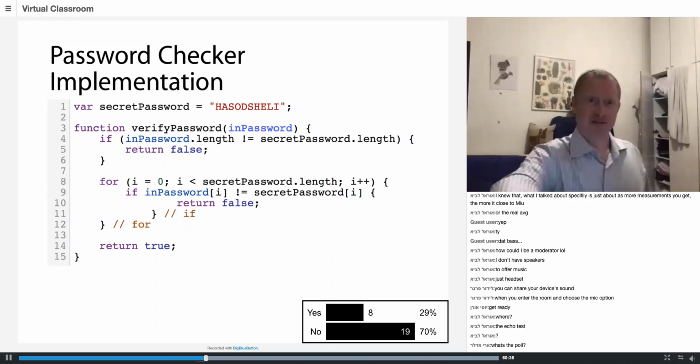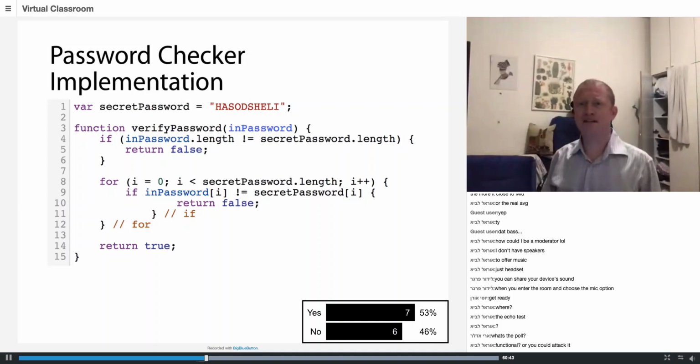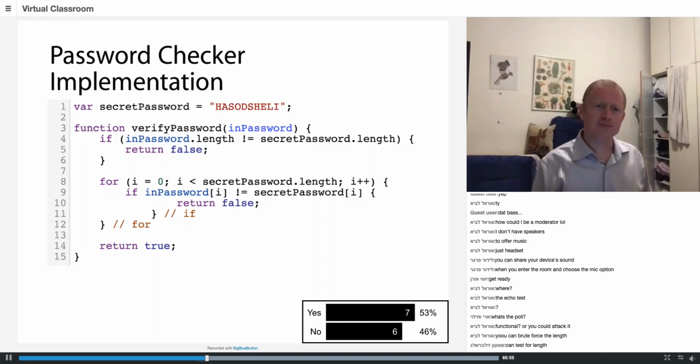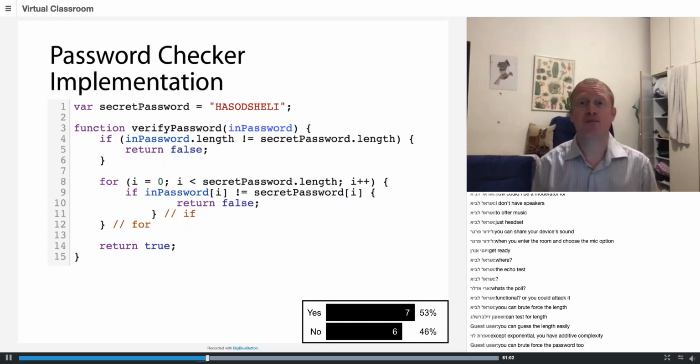So I see I have some people who aren't very satisfied. So can somebody explain to me why this is a bad password checker? And let's assume I don't have a timing attack. Oh, so it's brute force. Okay. Shimon, I don't think I can test for length because I have a perfect implementation with no timing side channel. Okay.